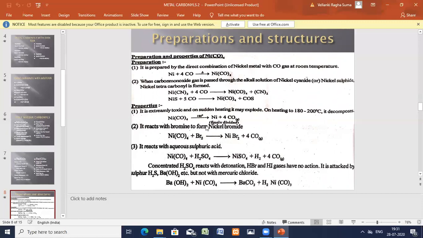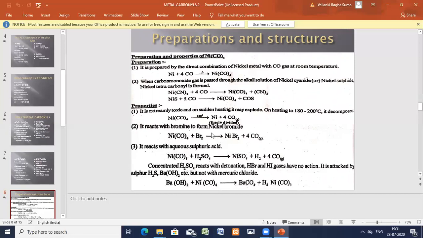Now the other one: nickel tetracarbonyl on reaction with bromine. Again, nickel bromide is formed and carbon monoxide gas is liberated. Similarly, nickel tetracarbonyl reacted with sulfuric acid gives nickel sulfate, and hydrogen gas and carbon monoxide gas are liberated.